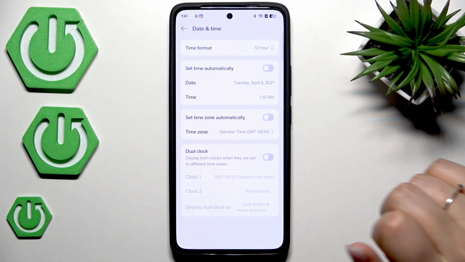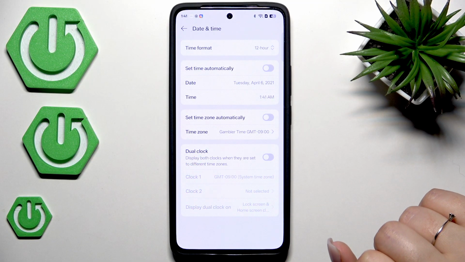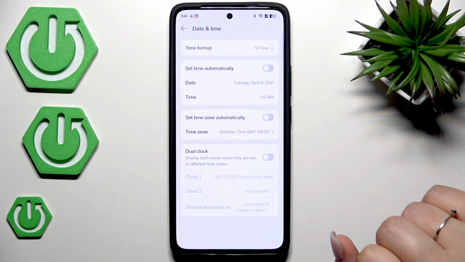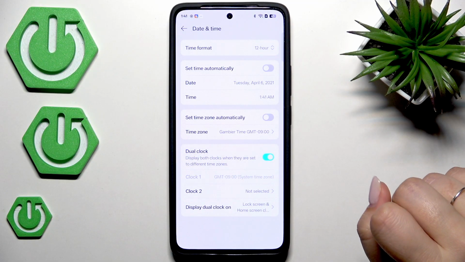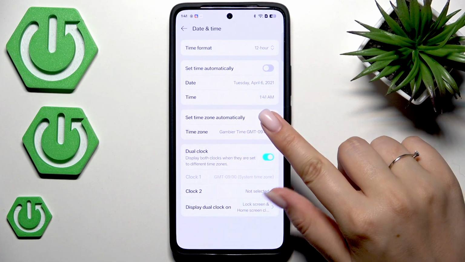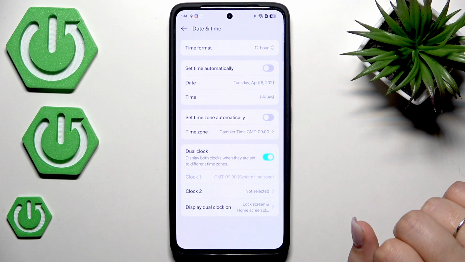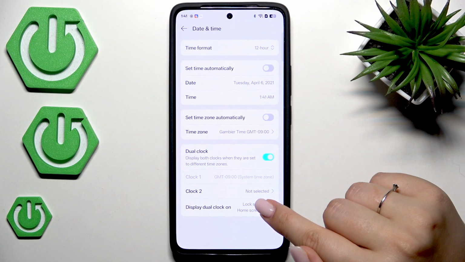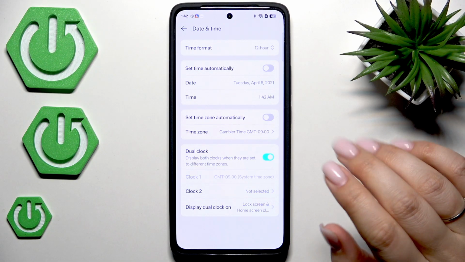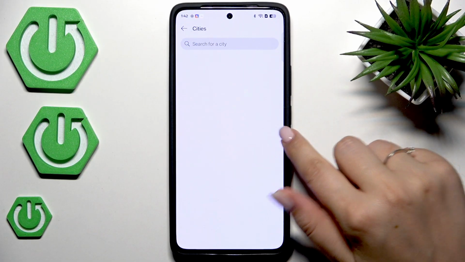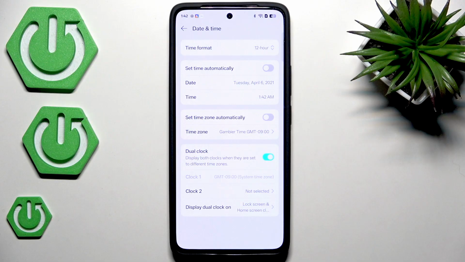Here we've got the dual clock, and basically the whole idea of this feature is that your device is allowed to display two different clocks. Then just tap on the switcher. The first one is from this time zone, so from the time you've set, either automatically or manually, up to you. And the second one is from any other place in the world. You can just tap on it, you can search for a city and then set the time, and your device will show it to you.